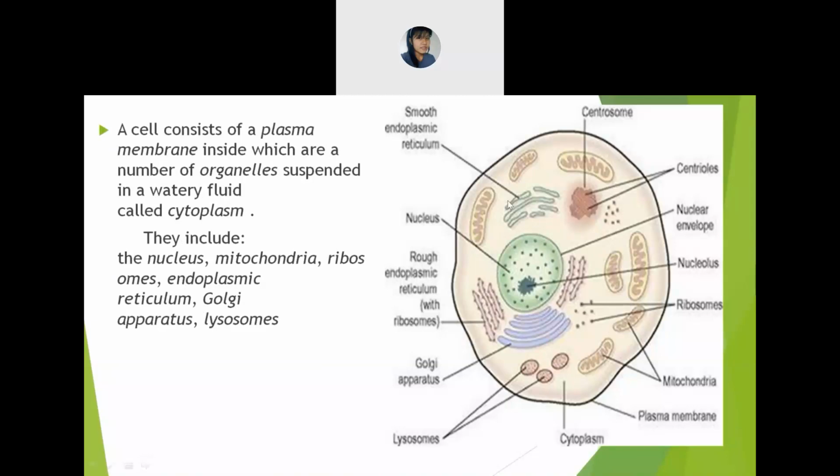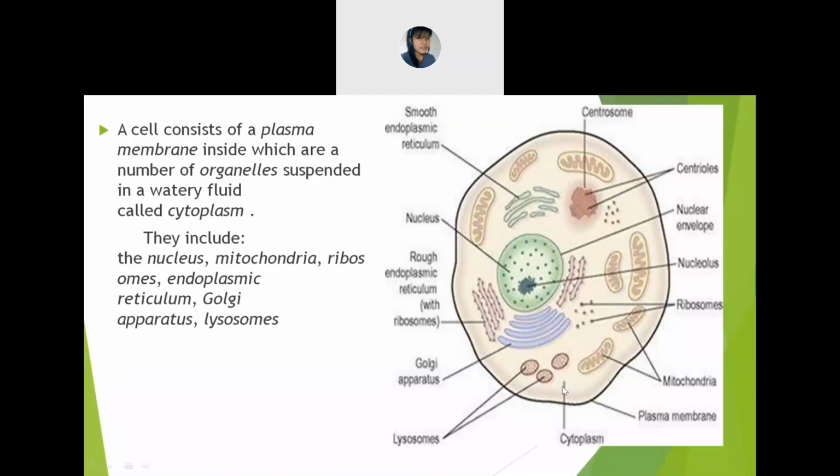So this is the cell. It consists of what? It consists of the plasma membrane. This is the plasma membrane. And inside this, what is there inside the cell? You will find a number of organelles. And there is a watery fluid inside the cell, which is known as the cytoplasm.